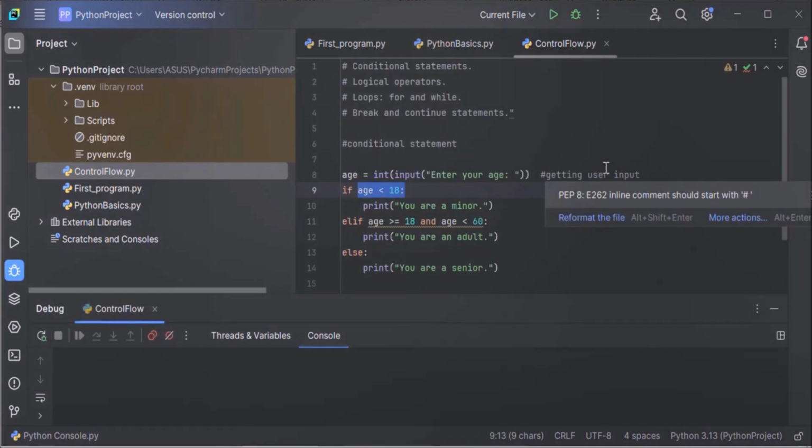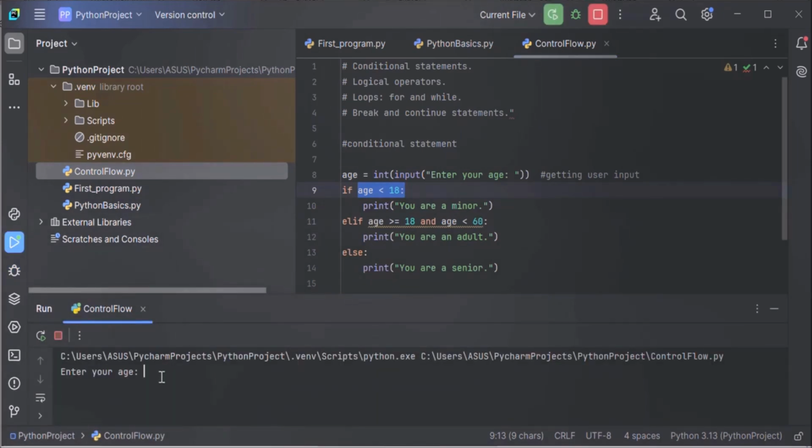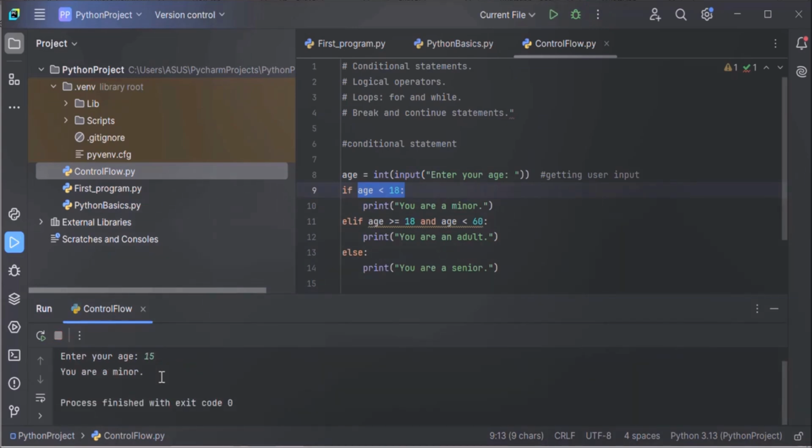Now let's execute this code and see how it works with different inputs. Just run this code by clicking on this run option. Enter your age. So let's enter 15. Hit enter. When we entered age 15, the first if block is checked, age less than 18. This condition is true, so it prints you are a minor. Here you can see in the output window, you are a minor is displayed.